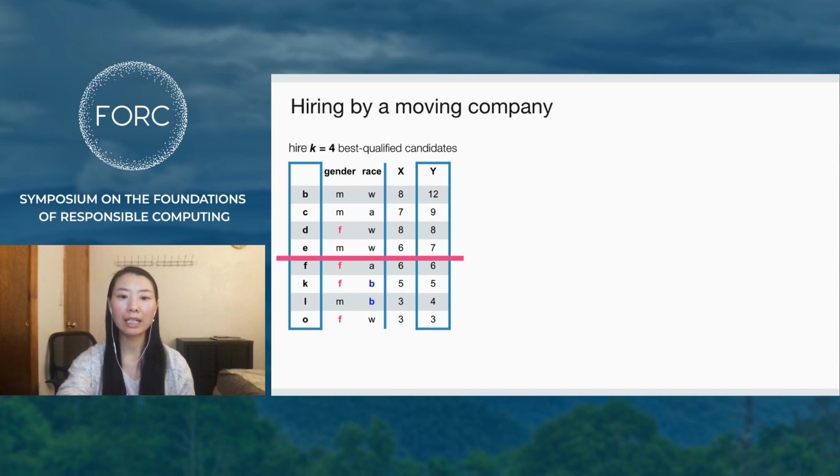Consider the results and observe that only 1 female candidate and no black candidates are returned among the top 4. Observe also that weightlifting ability X maps to qualification score Y differently depending on gender. We may have reason to believe, based on our knowledge of discriminatory practices in hiring, that gender and race impact the qualification score Y. In this paper, we take an approach to fairness based on causal modeling.